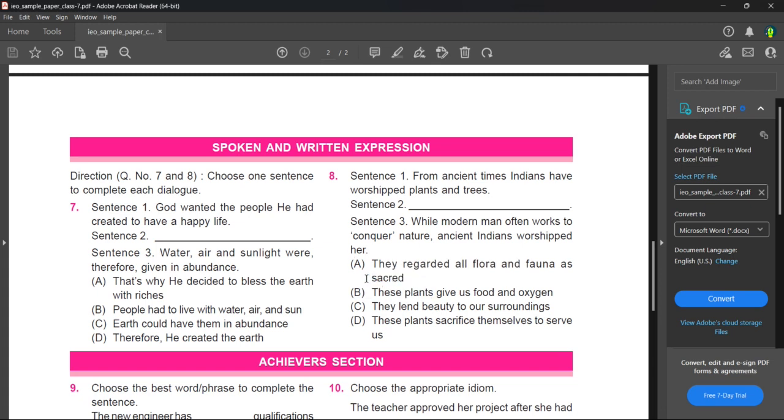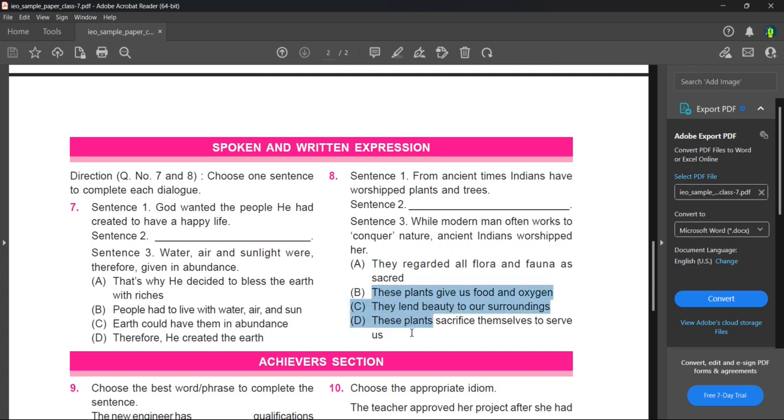Sacred means devoted to gods, like worshipping or religious activities. So from ancient times, Indians have worshipped plants and trees. They regarded all flora and fauna as sacred. While modern man often works to conquer nature, ancient Indians worshipped her. That is perfectly the correct sentence for the 8th question.